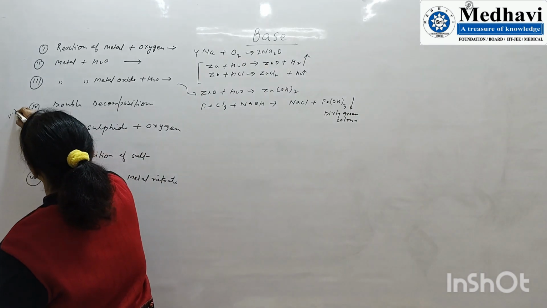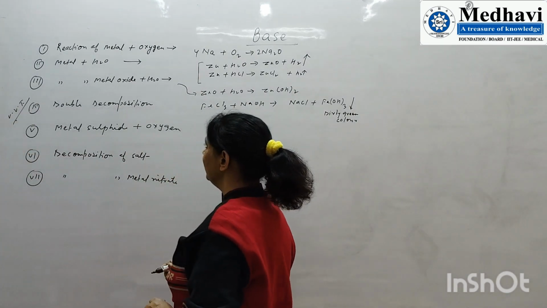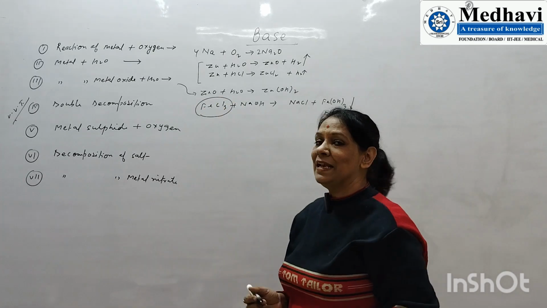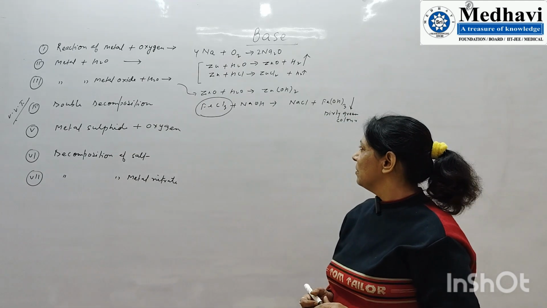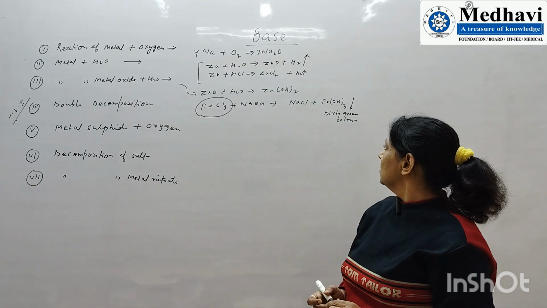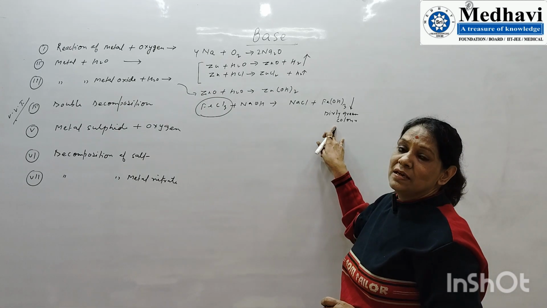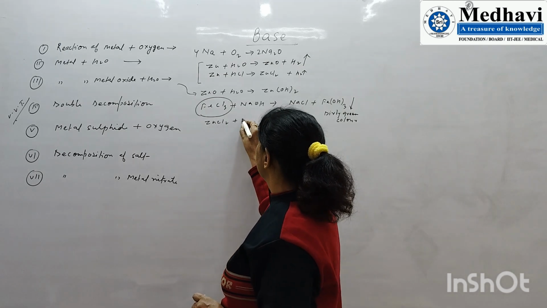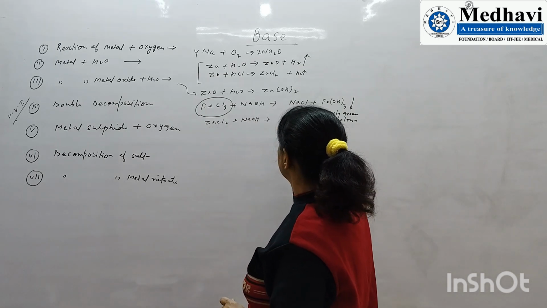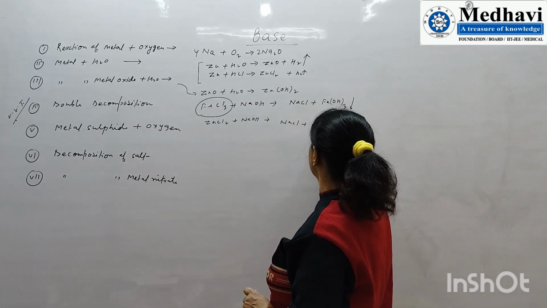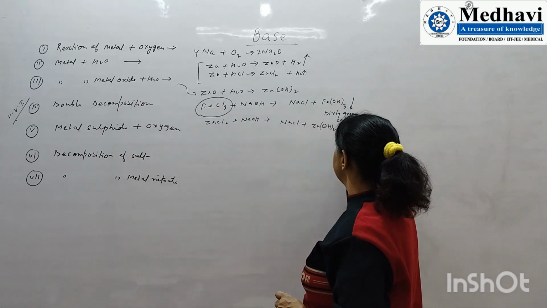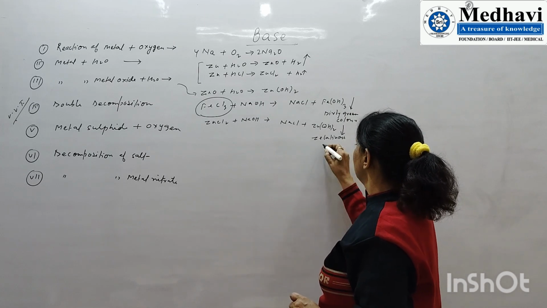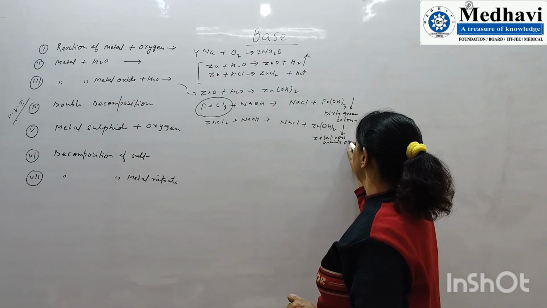In double decomposition, heavy metallic salts are taken with a base. In this case, insoluble hydroxides are produced. For example, if we take zinc chloride with NaOH, it gives a gelatinous white precipitate. Very, very important.